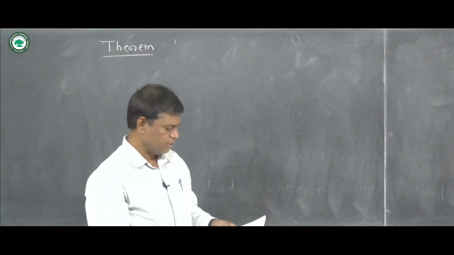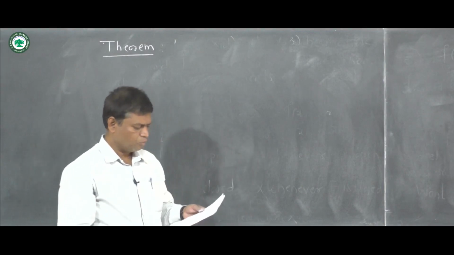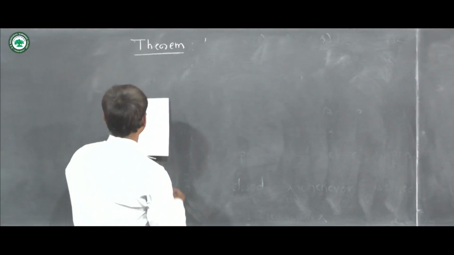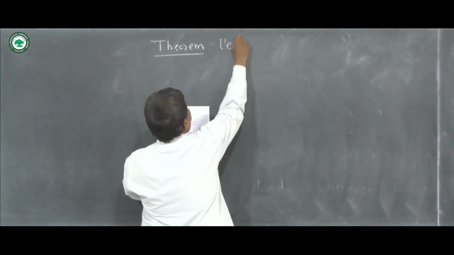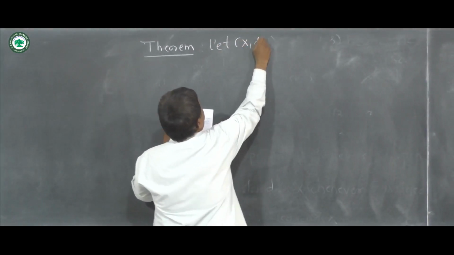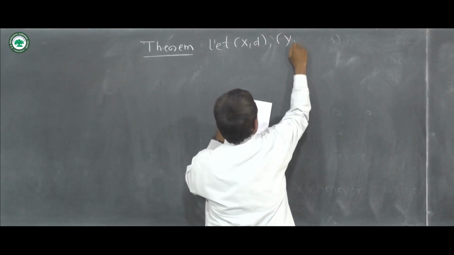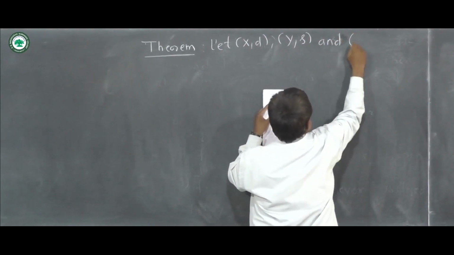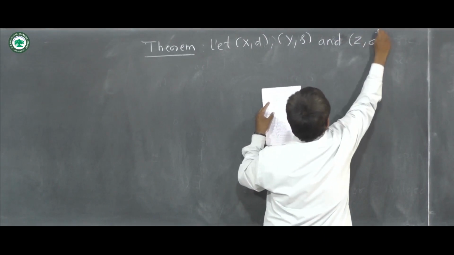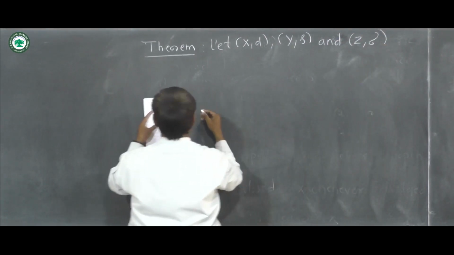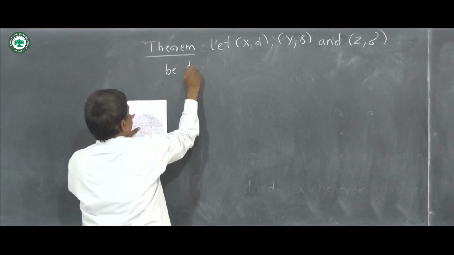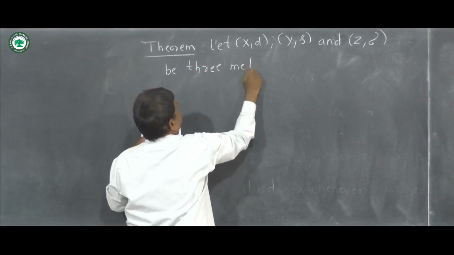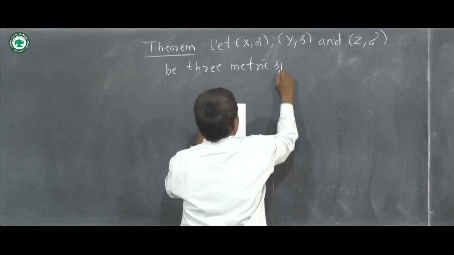So now the next theorem is that the composition of two continuous functions is continuous. The theorem is: let (X,d), (Y,rho) and (Z,sigma) be three metric spaces.